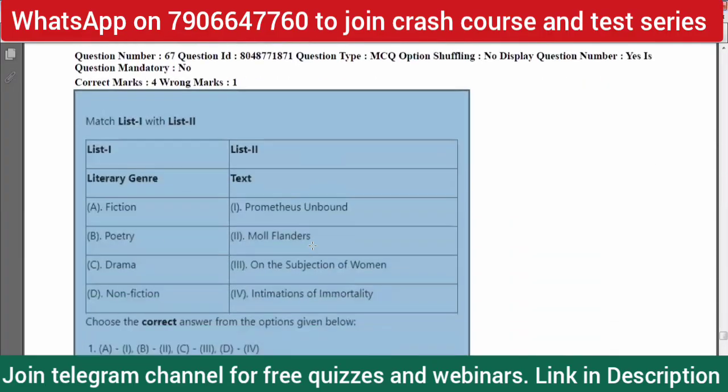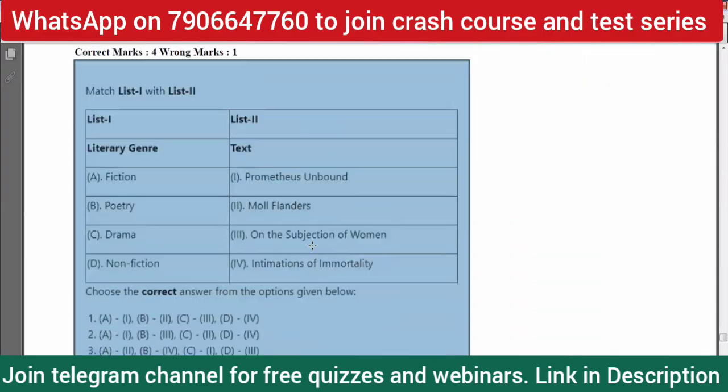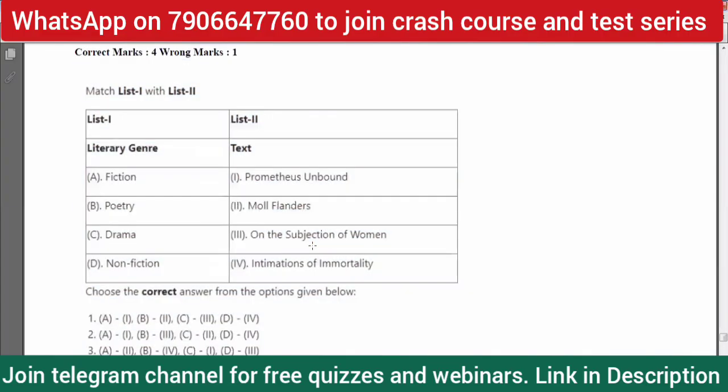Next question, 67. Another column matching question. Literary genre and text. You can see these column matching questions are extremely easy scoring questions, because the elimination method applies here the most.